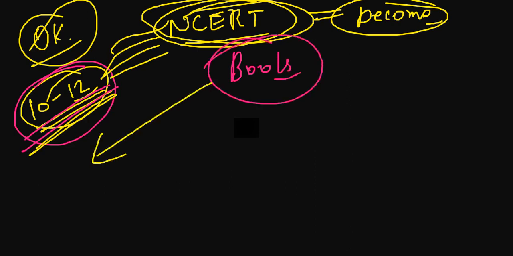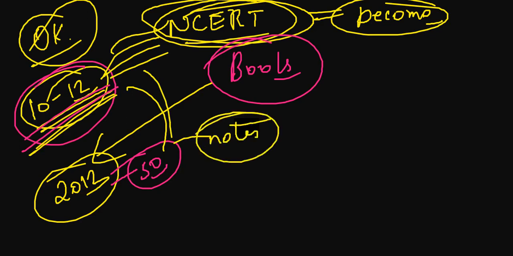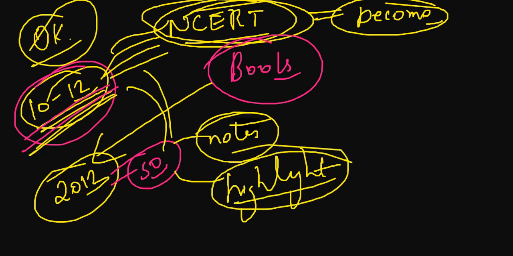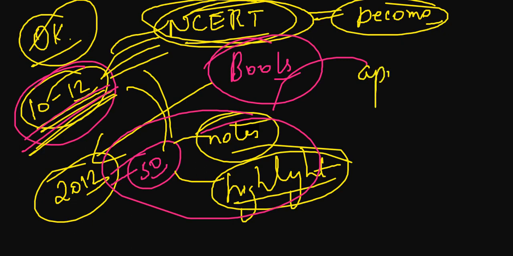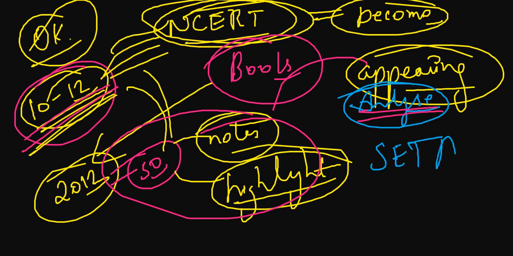And now you can go to this website and download the 2012 paper and solve these 40-50 questions, whatever they are, and make notes or key points highlighting the areas from where they have asked questions previously. And on the same lines, they will ask questions again. And if you are appearing this time, make sure that you send the paper, so that we can analyze it and discuss the answer keys as well, and it will be helpful for the upcoming students of Andhra Pradesh SET psychology, AP SET 2025.